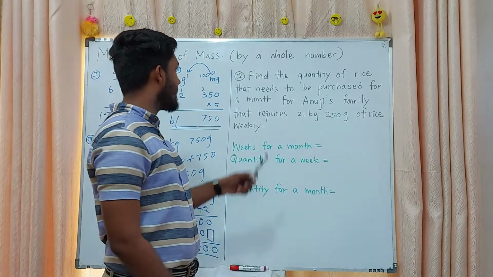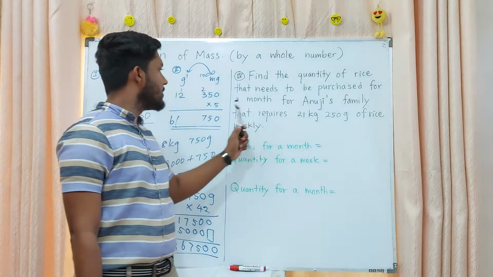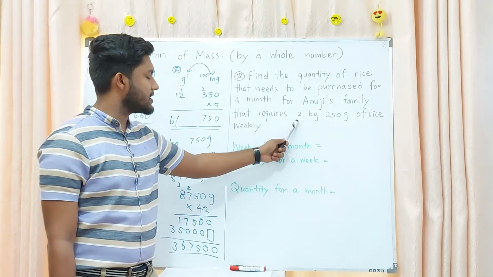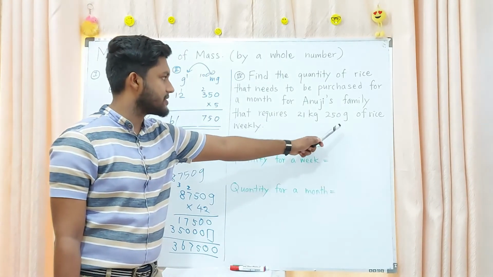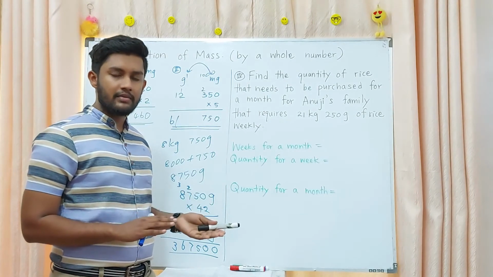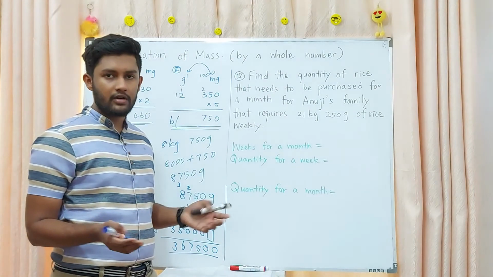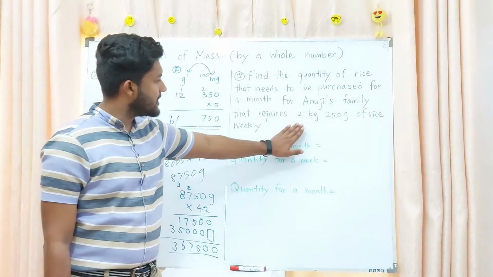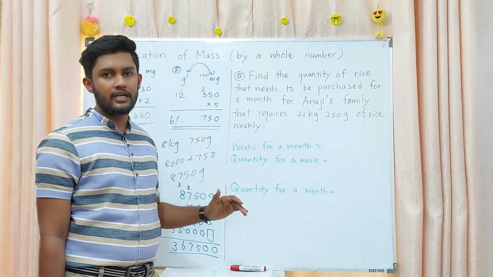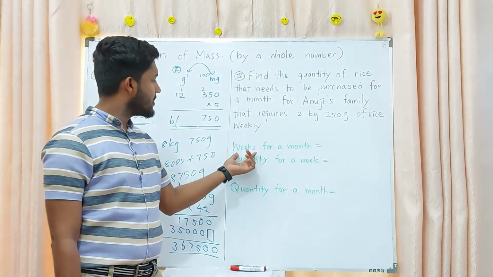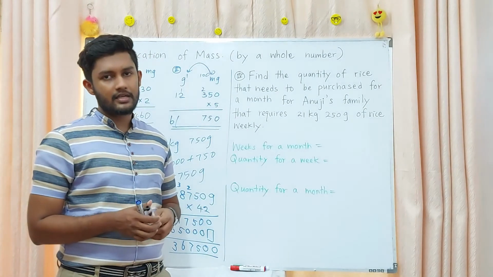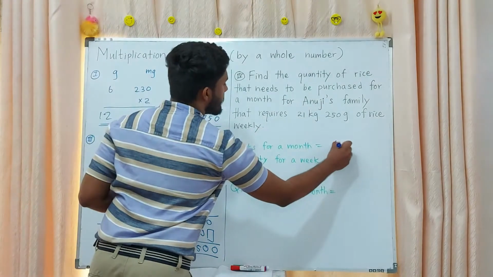Find the quantity of rice that needs to be purchased for a month for Anuji's family that requires 21 kilogram 250 grams of rice weekly. Here Anuji's family, the expenditure they have given, right? Rice, they need 21 kilogram and 250 grams of rice weekly for that family. Then weeks for a month. How many weeks are there in a month? Yes, there are 4 weeks.